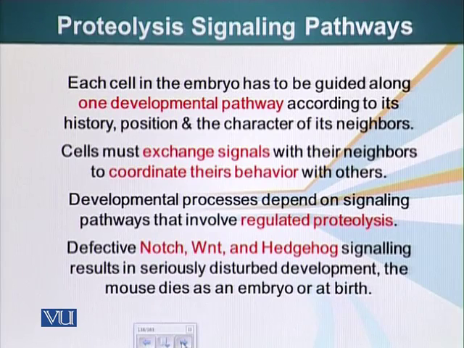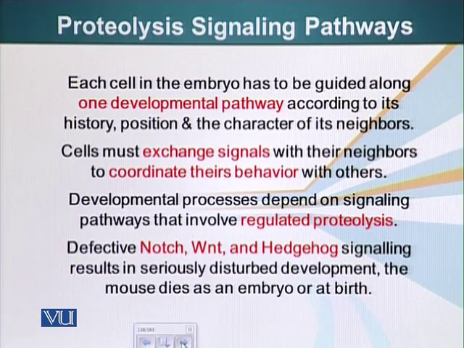its neighbors. So we have talked about this, that life begins with a single fertilized egg. This egg has to divide and divide. Not only is it increasing the number of cells, the cells have to be guided along specific developmental pathways. For example, some cells have to become muscle cells, other cells have to become nerve cells, other cells have to become skin cells, and so on and so forth.